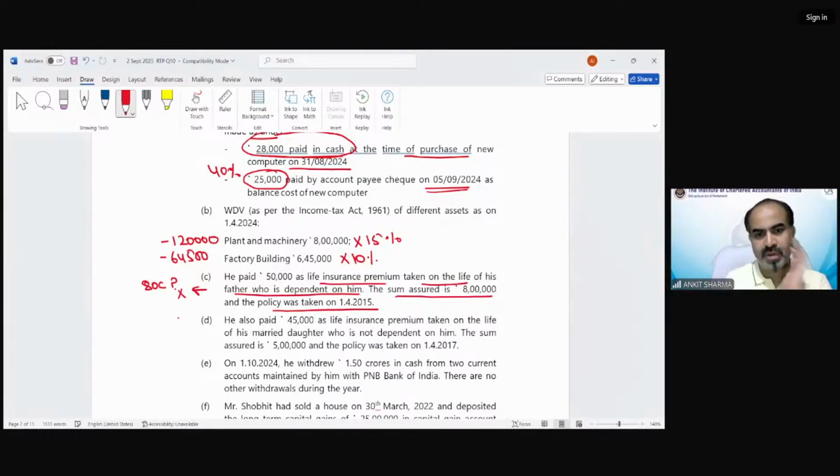Now he also paid 45,000 as life insurance premium taken on the life of his married daughter, who is not dependent on him. The sum is 5 lakh and the policy taken on 1st April 2017. So now can he claim deduction under 80C for her independent married daughter or not?